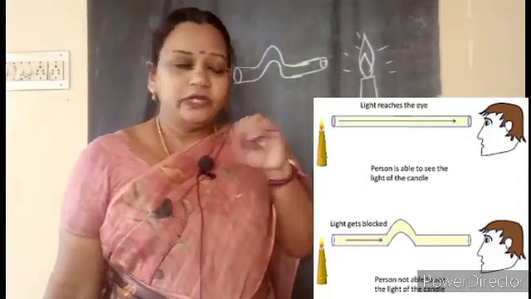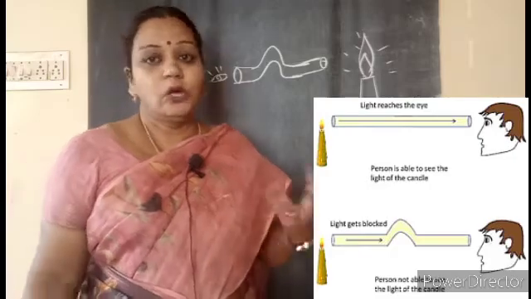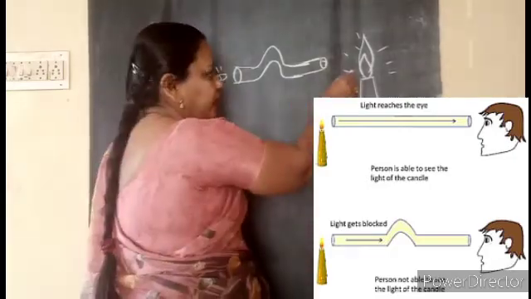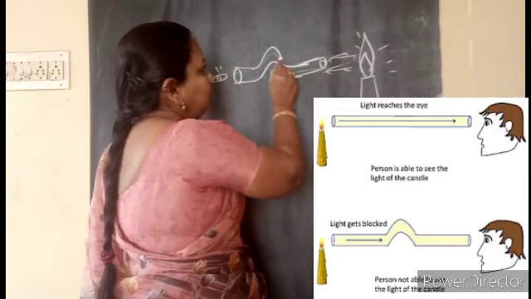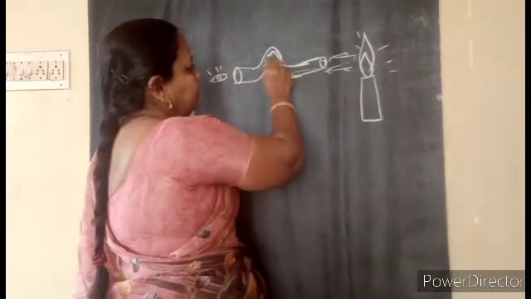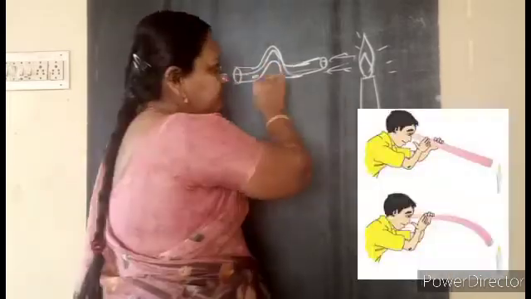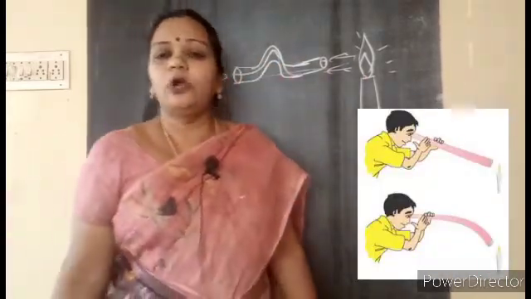What will happen? When you hold it, will it be possible for you to see? No. Why? Because from the flame, the light is traveling in a straight line. As there is a bend here, it will not take a bend or curve, and it won't reach. If it is straight, you will be able to see. Or else you will not be able to see.